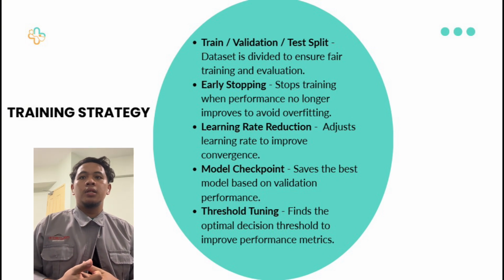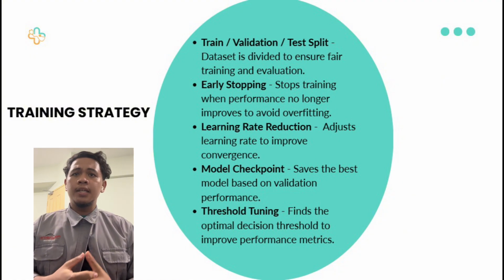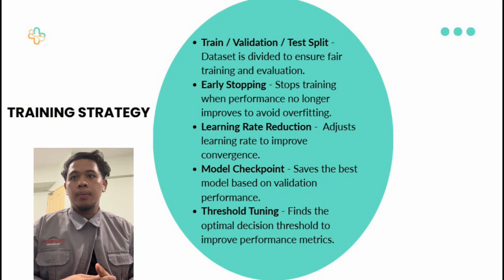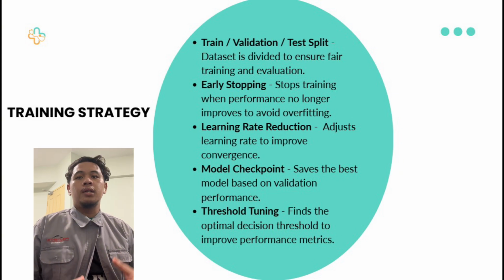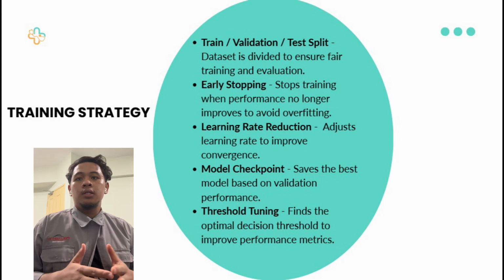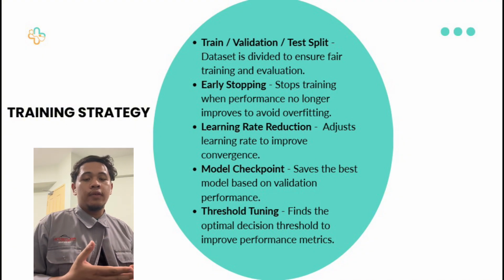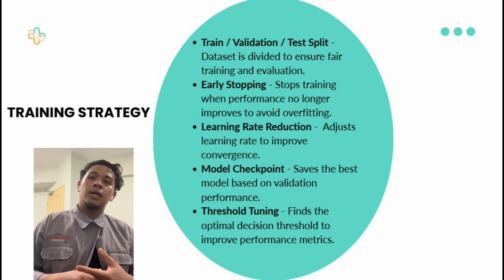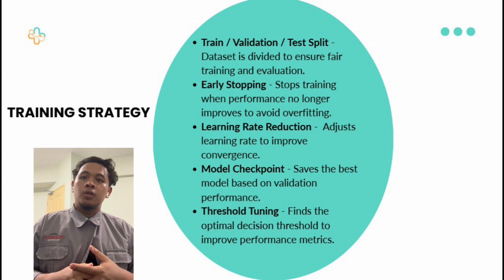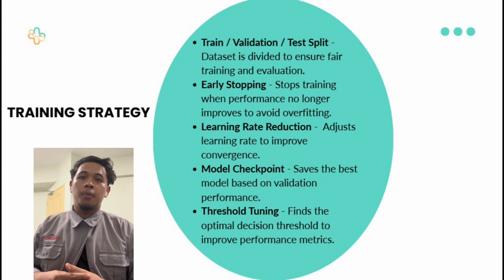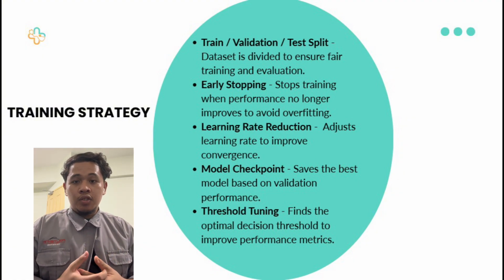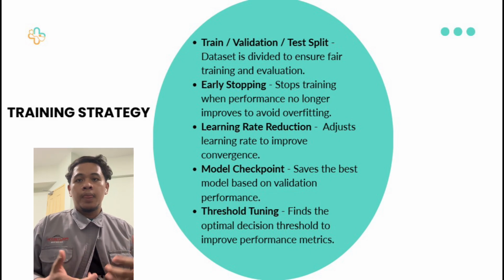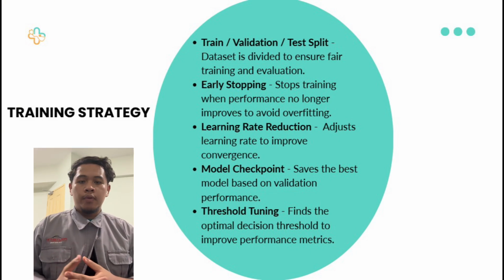In addition, a learning rate reduction technique is used to improve model convergence by adjusting the learning rate during training. Model checkpoint is also used to save the best performing model based on validation result. Last, threshold tuning is applied to determine the optimal decision threshold, which helps improve accuracy, F1 score, and recall performance.